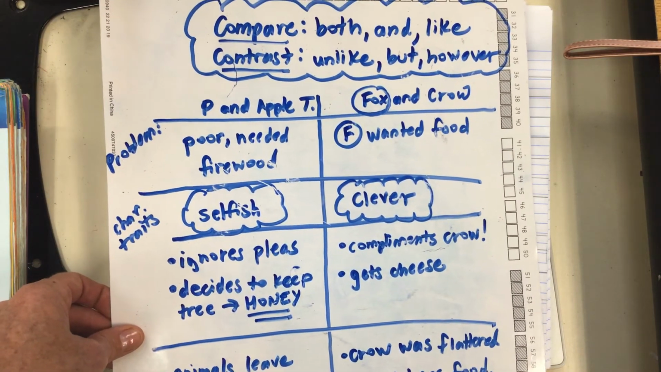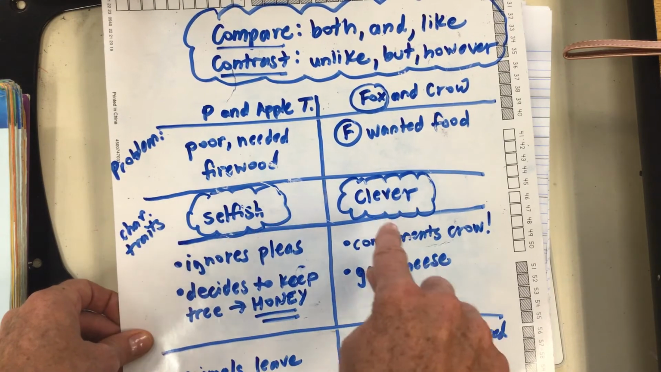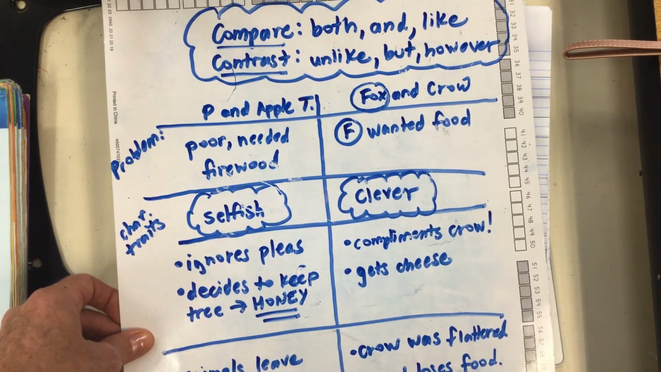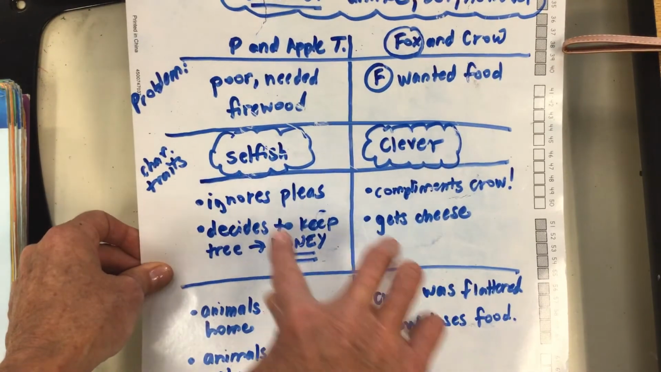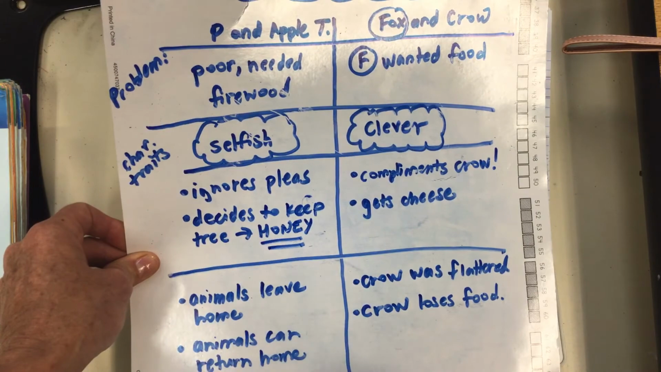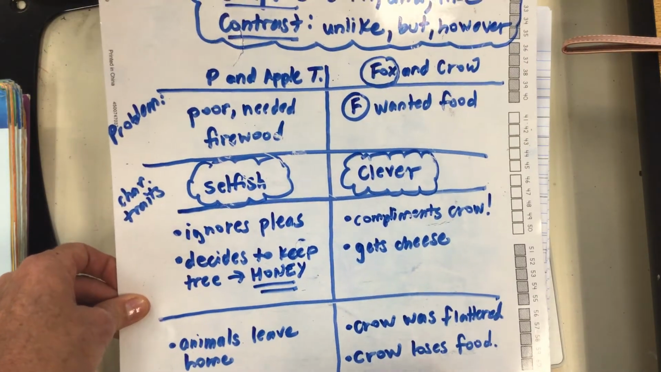So you'll be writing your fable. In your fable, you want to be thinking about, is your character selfish? Is your character clever? What are the character traits of your character? And so how will it affect others in your fable? How will the problem be solved? And thinking about how those character traits influence the story overall.